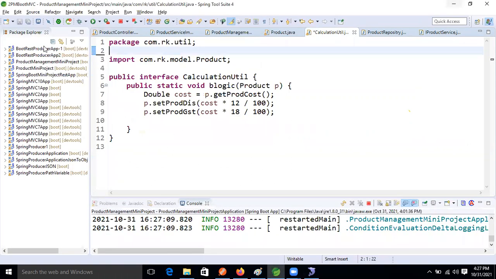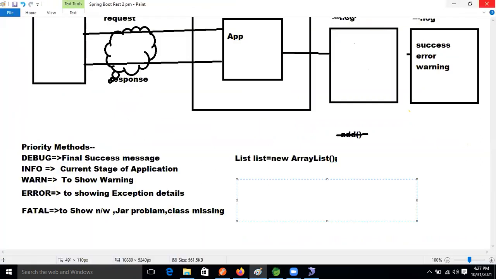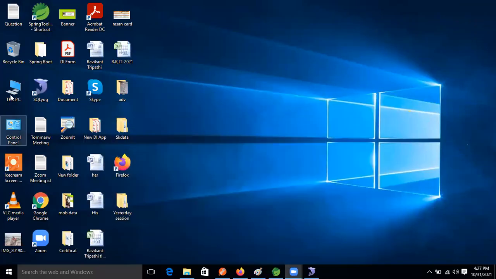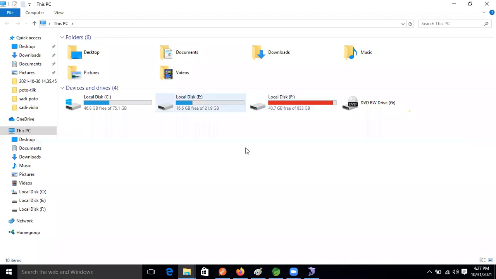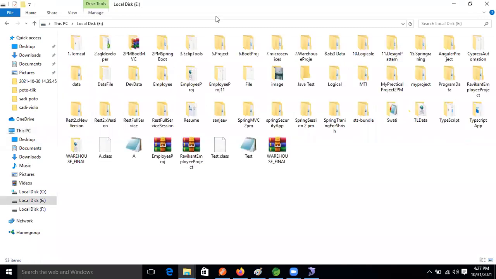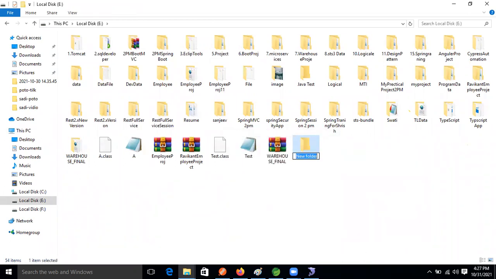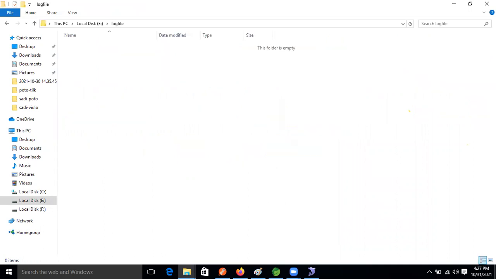I'm going in this PC, and in this PC local disk is there, right? Inside that, let's create one folder, log file, right? This is the folder. Okay, fine. Nothing is there now. I'm copying this path, right? Now, guys, copy this path.